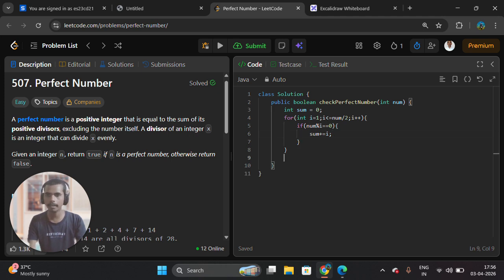Okay, understand? In that case, what do I need to return? True. There are too many mosquitoes in here.